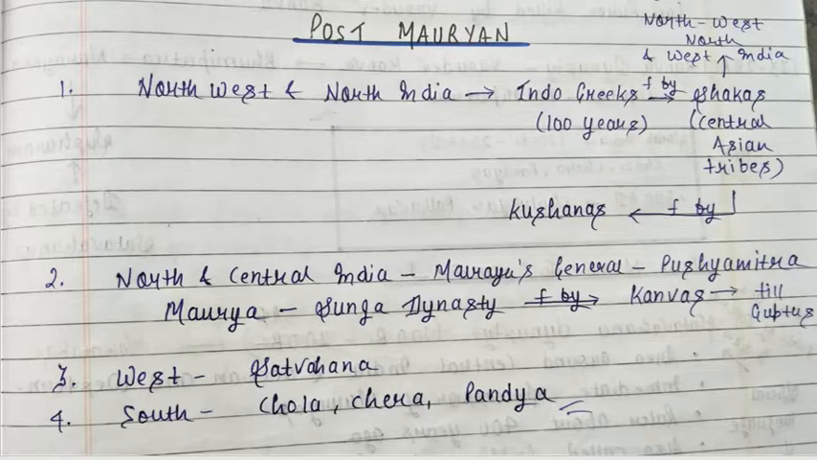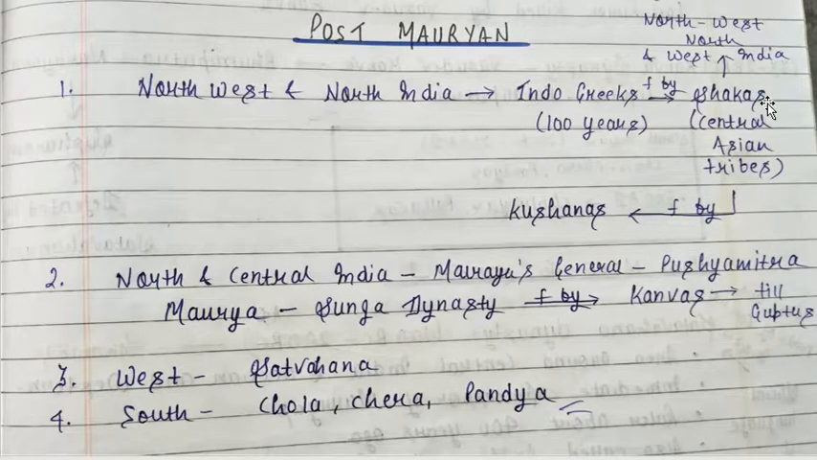Post-Mauryan period. After the end of Asoka, the post-Mauryan period started. In this period, some things are given in the NCERT. Northwest and North India were taken under control by foreign rulers called Indo-Greeks, who were followed by Sakas, who were further followed by Kushanas. So it started from Indo-Greeks, Sakas, and Kushans.